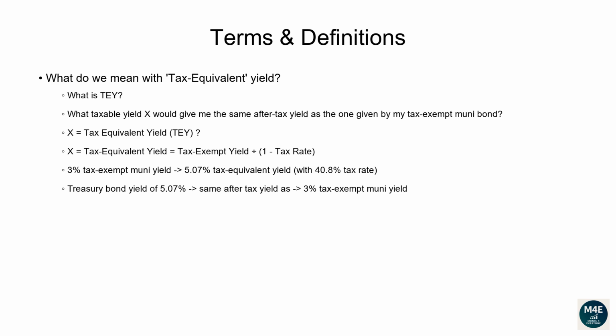The formula to compute the tax-equivalent yield is given by the muni tax-exempt yield divided by 1 minus the tax rate. For example, if a muni bond yields 3%, and you're in the 40.8% tax bracket, the tax-equivalent yield would be 3% divided by 1 minus 40.8%, and that's equal to 5.07%. So a taxable bond like a US Treasury would need to yield at least 5.07% to match the yield of a tax-exempt muni bond currently yielding 3%.